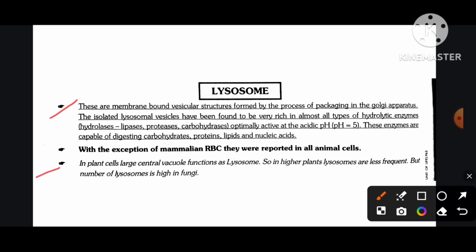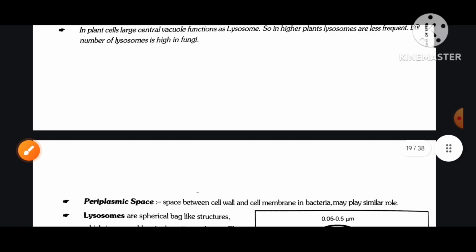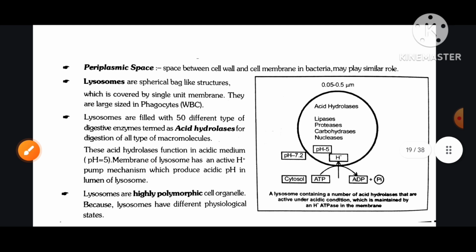In plant cells, the large central vacuole functions as a lysosome. So in higher plants, lysosomes are less frequent, but the number of lysosomes is high in fungi. The periplasmic space between the cell wall and cell membrane in bacteria may play a similar role.